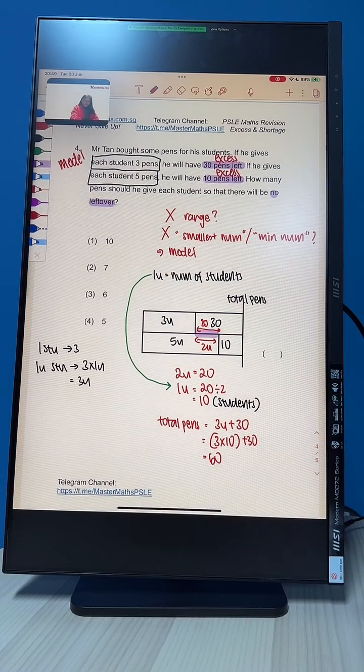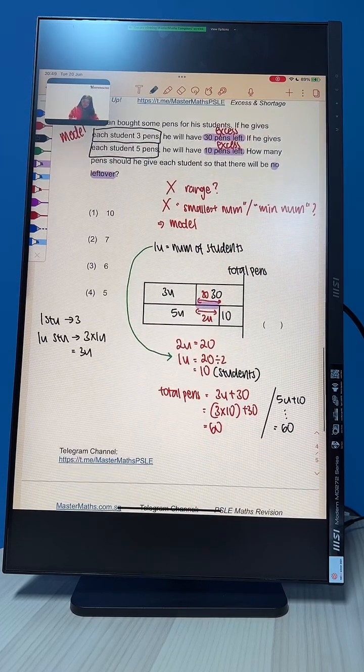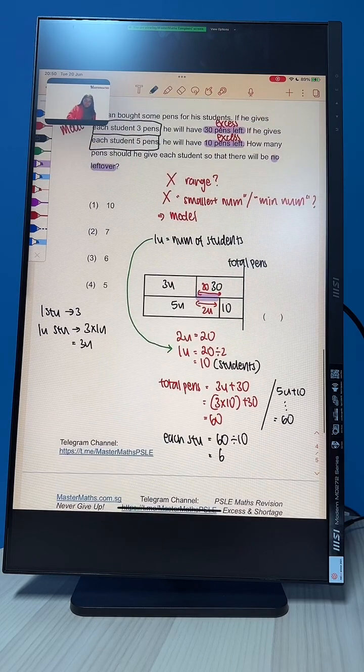Okay? Like I mentioned, you can also use the bottom model. So 5 units plus 10, you should also get 60. Okay? So if we have 60 pens, 10 students, each student must have 60 divided by 10 to give us 6 pens. All right. Okay, so the final answer is option 3.